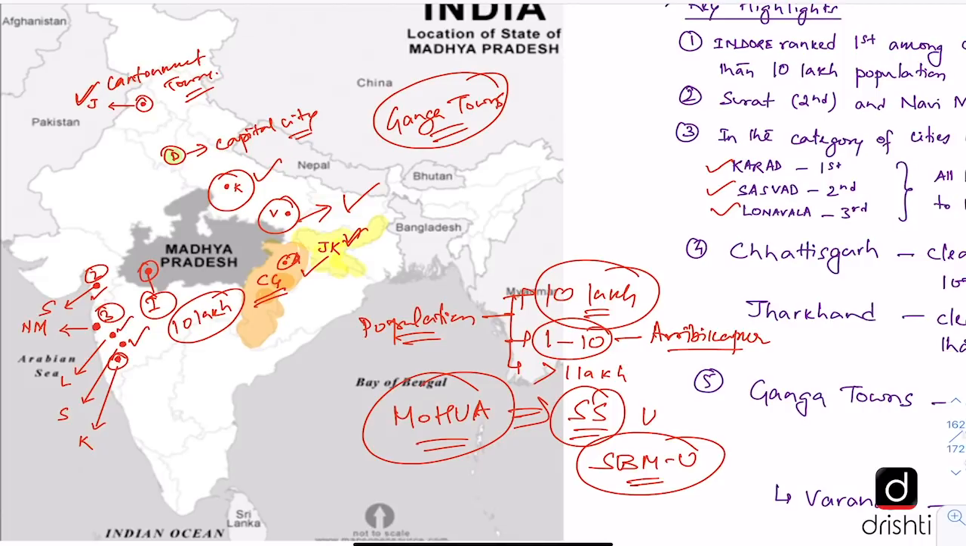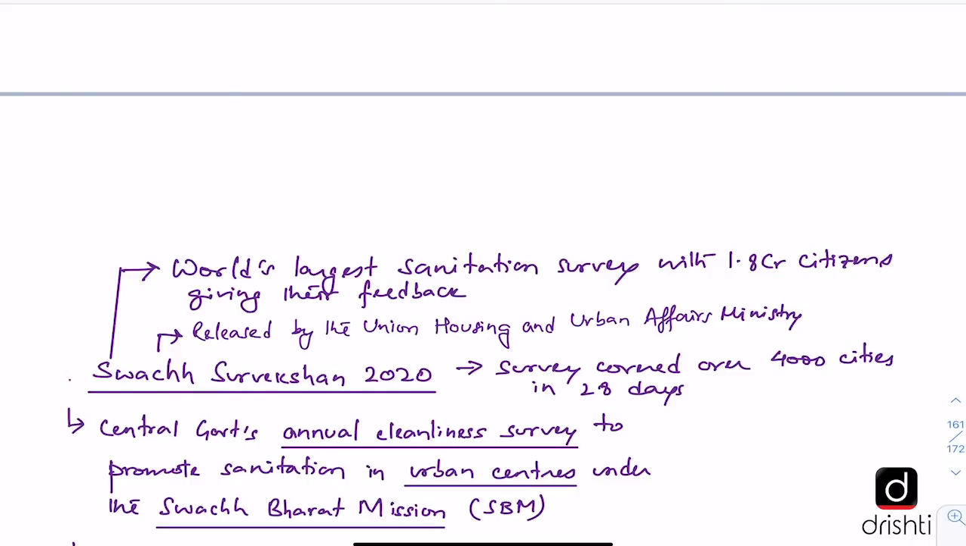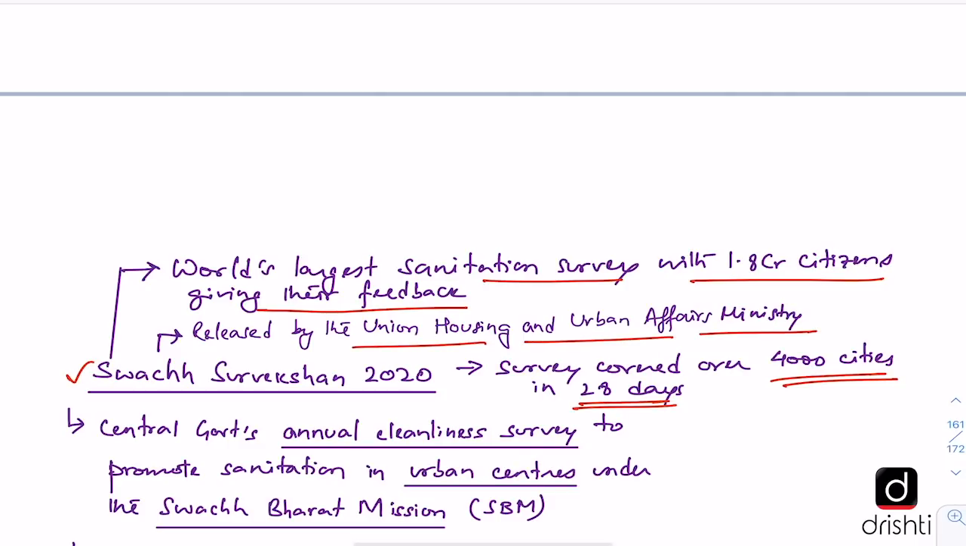So all three cities which have topped under the category of less than 1 lakh population are in Maharashtra. And this Swachh Survekshan 2020 is the world's largest sanitation survey, with almost 1.8 crore citizens giving their feedback for the survey. It was conducted in 28 days and covered over 4,000 cities. Swachh Survekshan 2020 was released by the Union Housing and Urban Affairs Ministry, which is the nodal ministry for Swachh